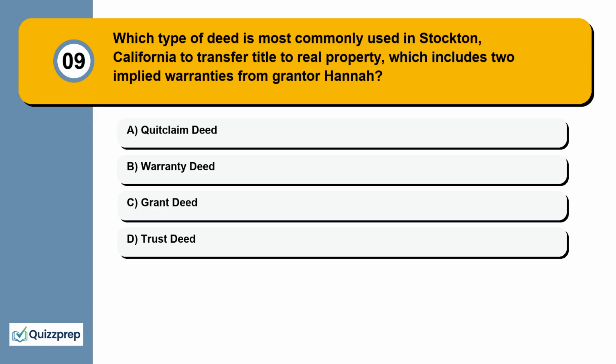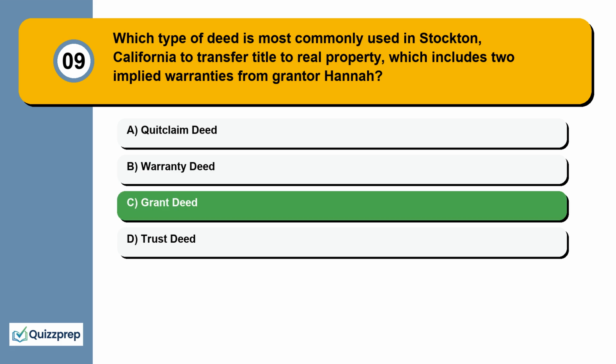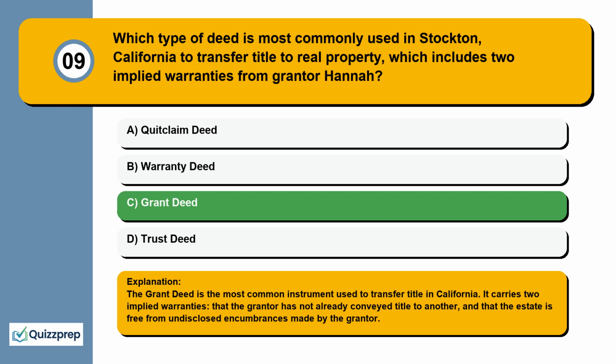Question 9. Which type of deed is most commonly used in Stockton, California to transfer title to real property, which includes 2 implied warranties from grantor Hannah? Quitclaim deed, warranty deed, grant deed, trust deed. The grant deed is the most common instrument used to transfer title in California. It carries two implied warranties: that the grantor has not already conveyed title to another, and that the estate is free from undisclosed encumbrances made by the grantor.